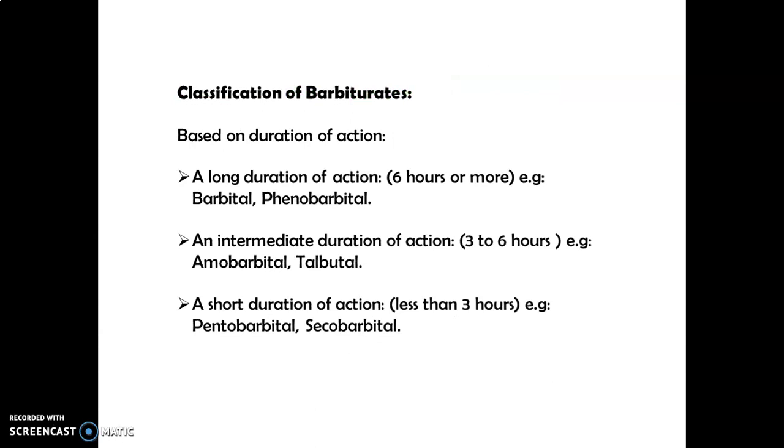The classification of barbiturates is also based on the duration of action. For long duration of action, 6 hours or more, examples are barbital and phenobarbital. For intermediate duration of action, 3 to 6 hours, examples are amobarbital and talbutal. The last class is short duration of action, which is less than 3 hours. Examples are pentobarbital and secobarbital.